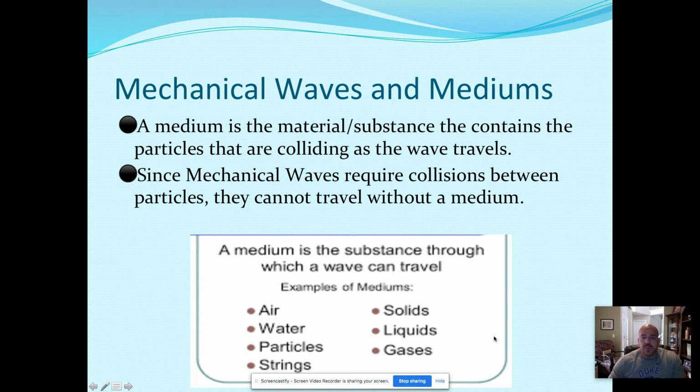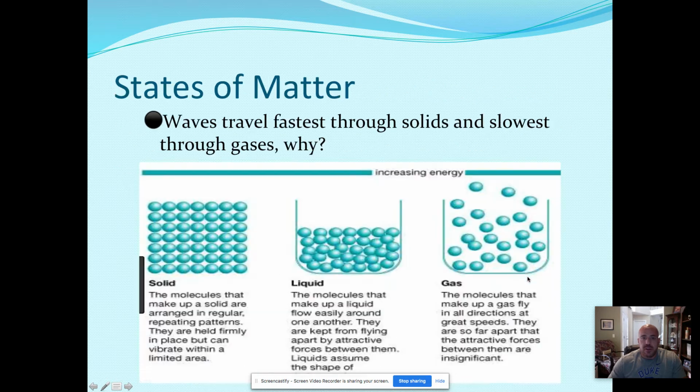So here we go. A medium, we said, is what the wave travels through. If you look down here, we have some common examples of air, water, particles, strings, solids, liquids, or gases. And those are where we're going to focus most of our time today, or the first half of today. If you look at these pictures, this is showing the particle level. We're looking at the individual atoms within a solid over here on the left. And if you notice the particles, they're very closely packed together, which makes sense. You can't put your hands through a solid.